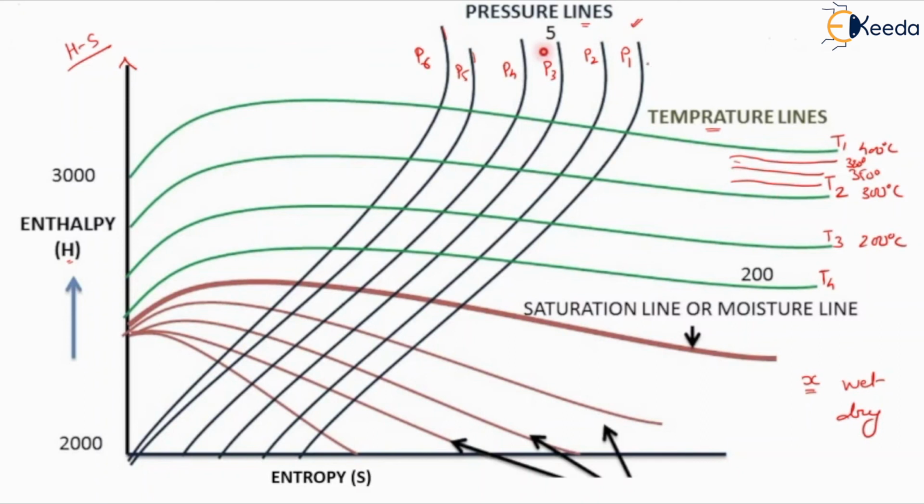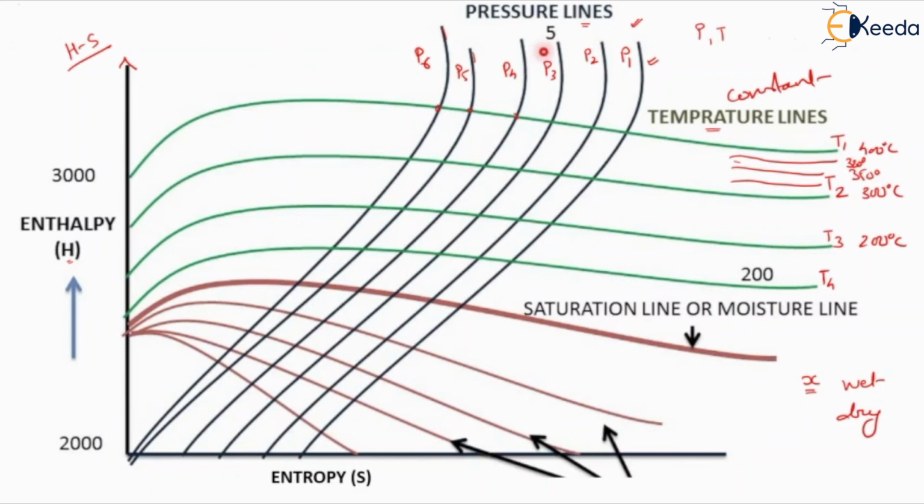So these are constant pressure lines, and these are constant temperature lines, and these lines will intersect. So we can define the different values of pressure and temperature, and at the intersection point we will determine one constant value of other properties.